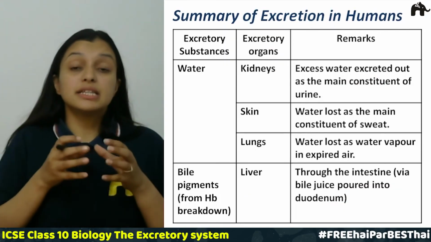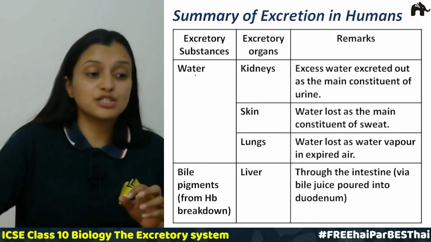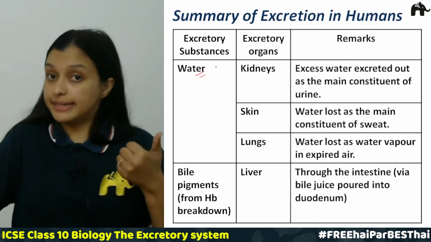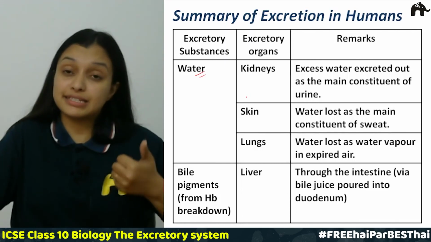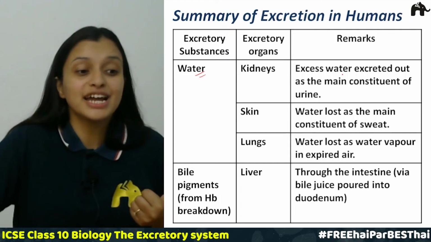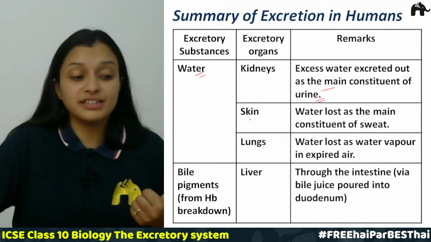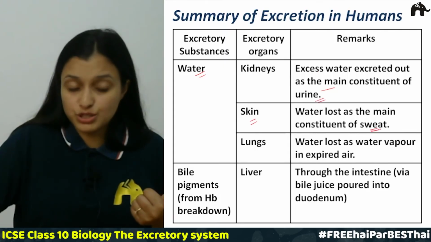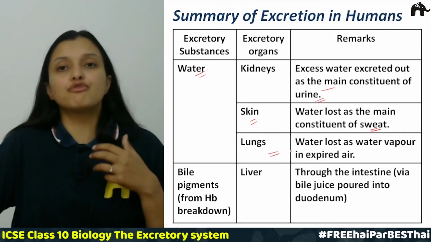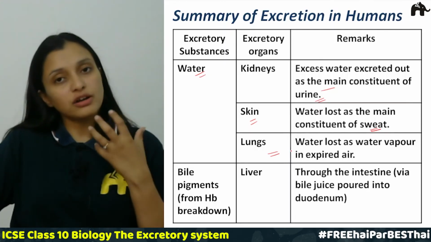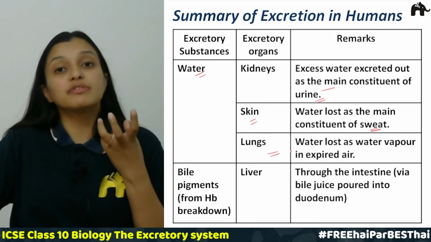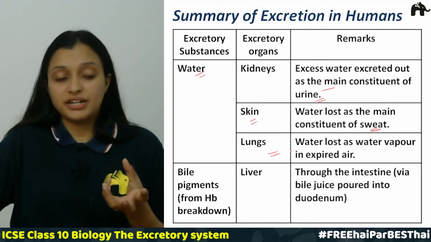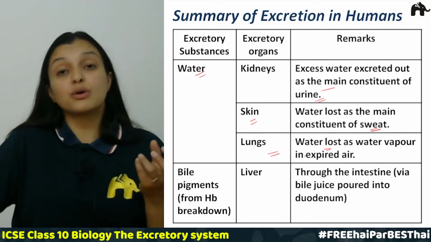The next excretory substance is water. Water is excreted by the kidneys, which excrete a lot of water, right? It is the main constituent of urine, then it leaves through the skin in the form of sweat, and from the lungs in the form of water vapors. Along with the carbon dioxide, even the water vapors are expired by our body. So water is lost from the lungs as well.